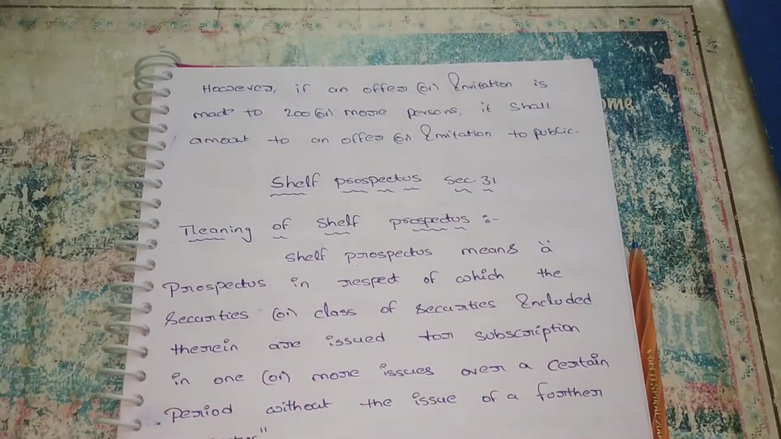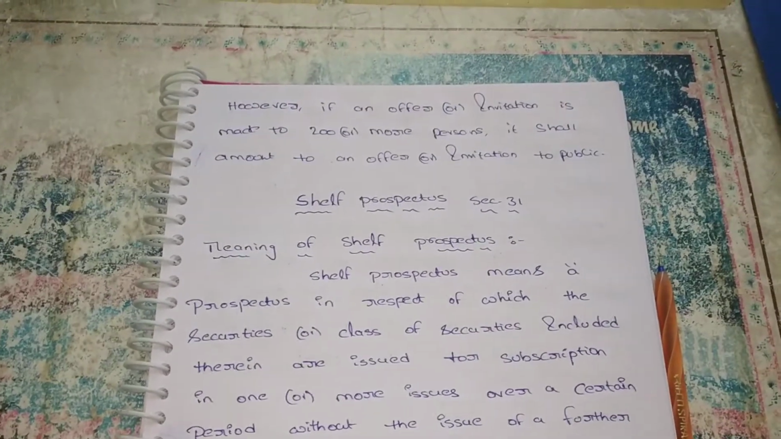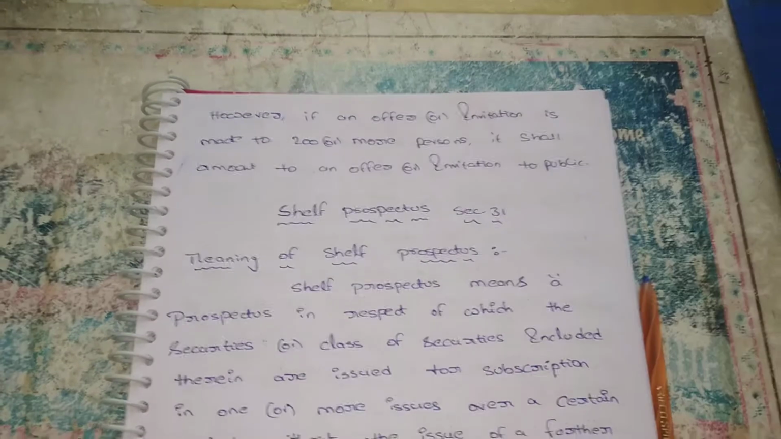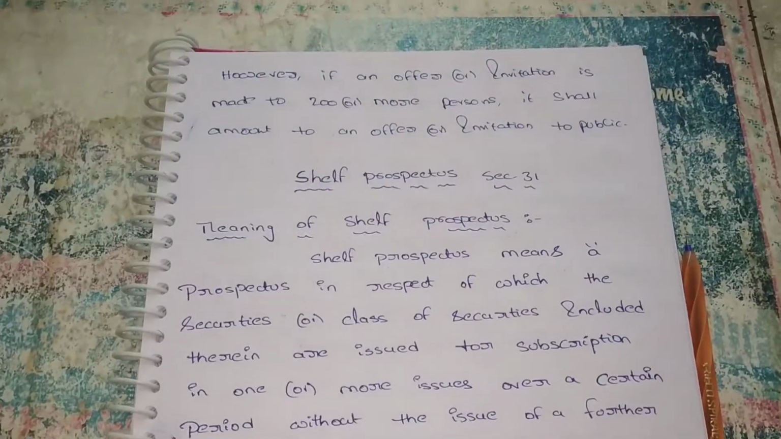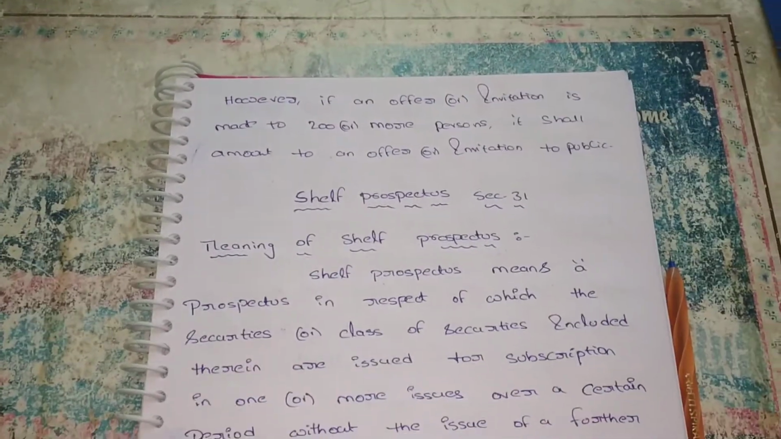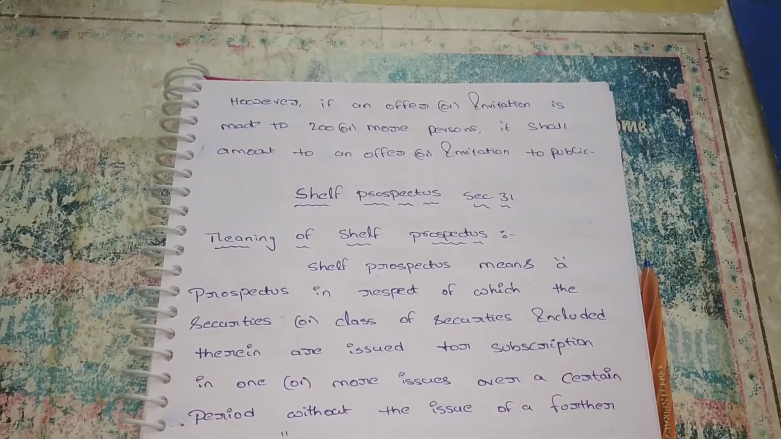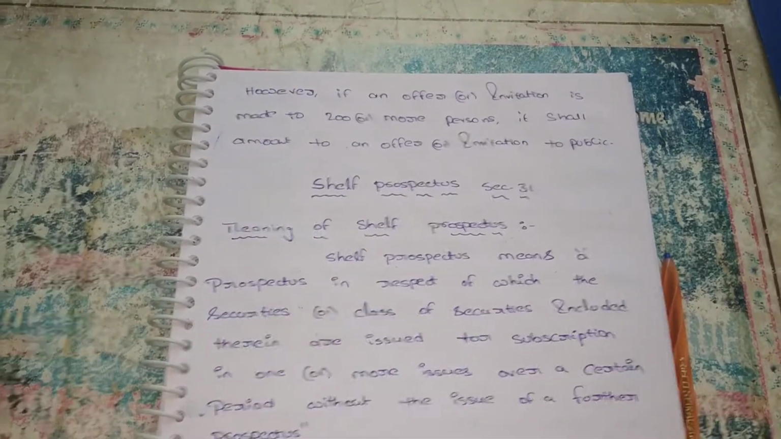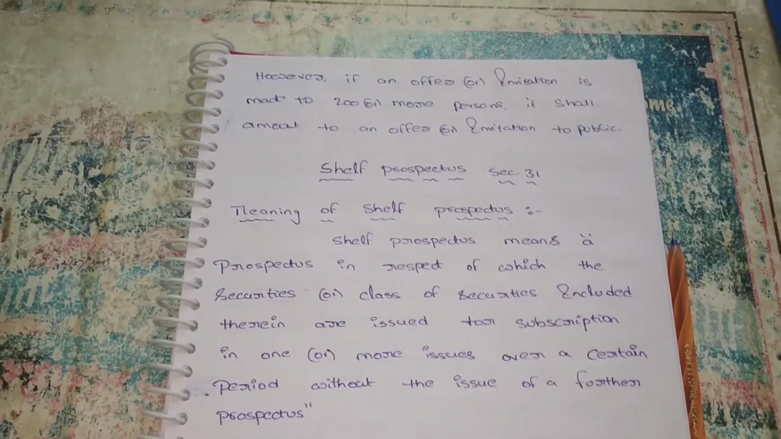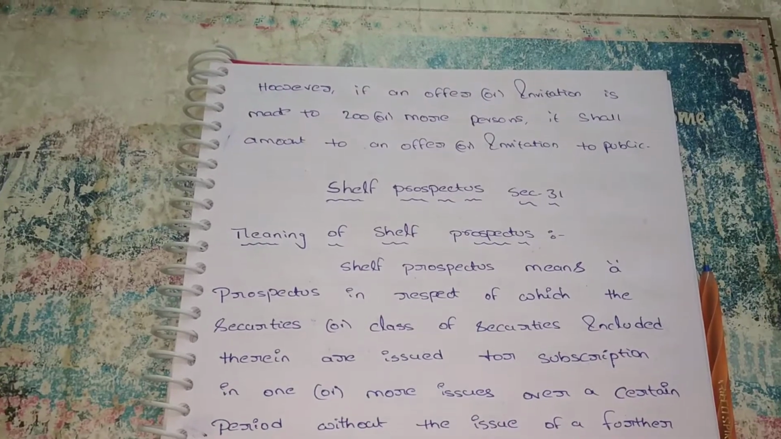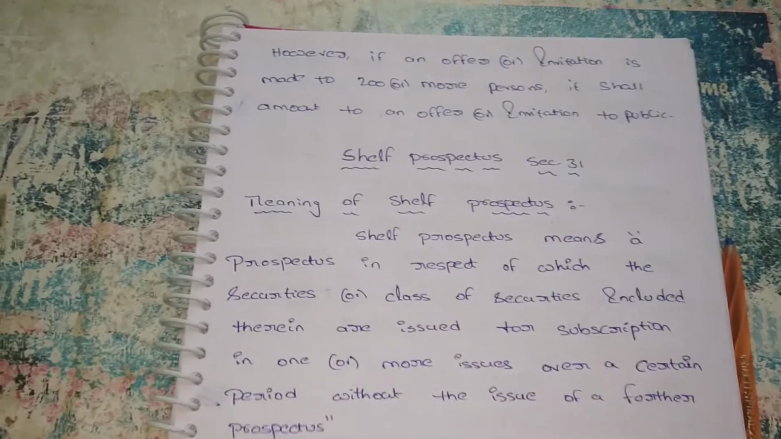A shelf prospectus is issued in this situation. Suppose there is a company, Company A, that wants to issue shares to the public in the month of January, and again wants to issue shares to the public in the month of June. So the company issues the shelf prospectus. Already the company issued shares in January. Again, the same Company A wants to issue shares to the public in June.